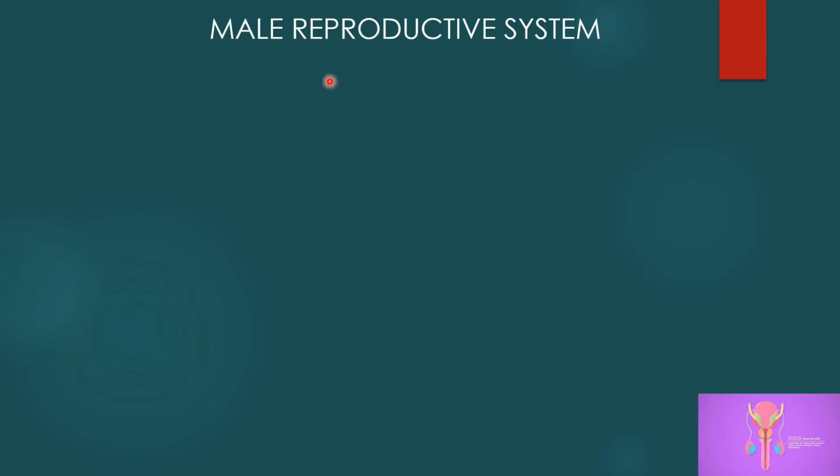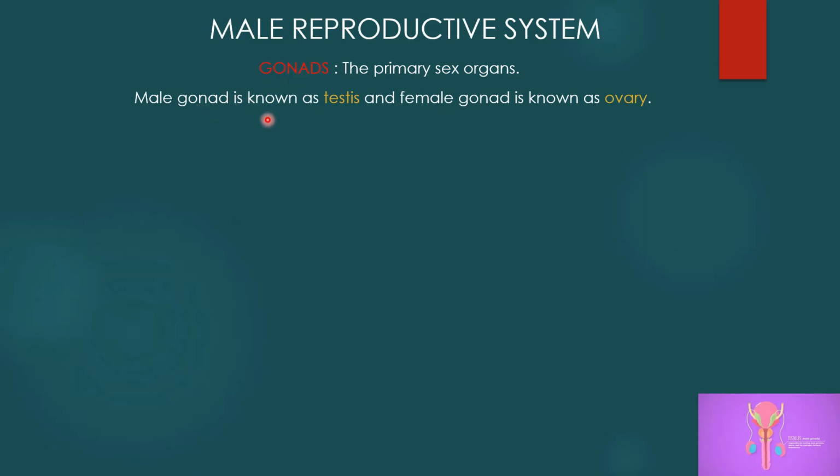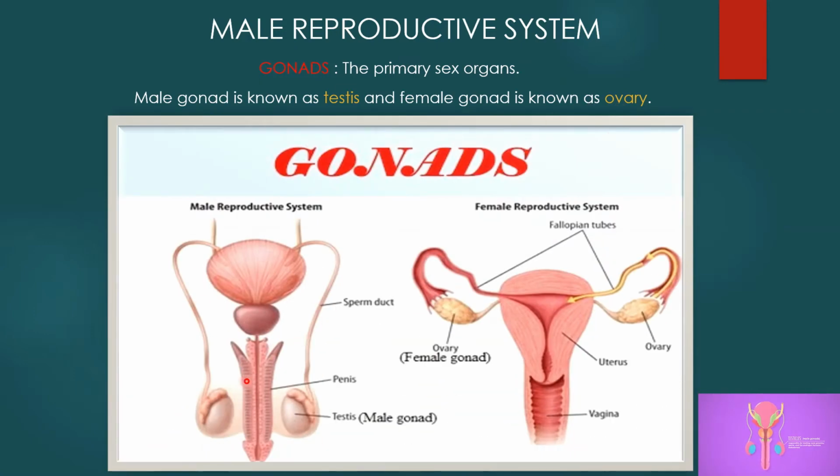Let us start with the first system, that is male reproductive system. What are gonads? The gonads are the primary sex organs. The male gonad is known as testes, whereas the female gonad is known as ovary. This is the male reproductive system. This is the female reproductive system. The male gonad represents this testes, whereas the female gonad is this ovary. It is this testes which secretes the hormone testosterone, whereas this ovary secretes the hormone estrogen.